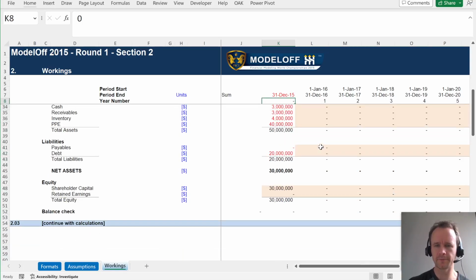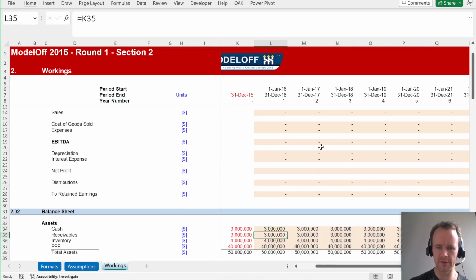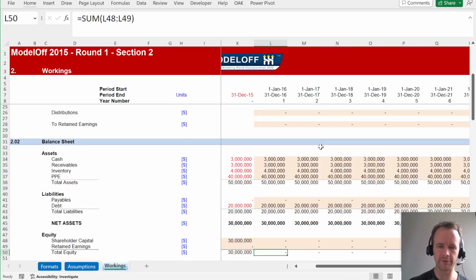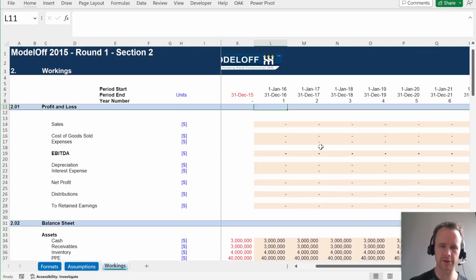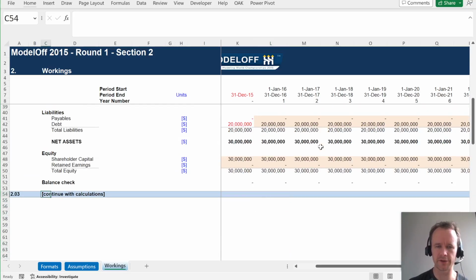Okay, so now, again, the starting logic for the balance sheet can just be everything carries over, because the idea is in the event of no activity, and we haven't modeled any revenues or costs or anything else, so that is no activity. In the event of no activity, everything carries over. That's like your balance sheet default.